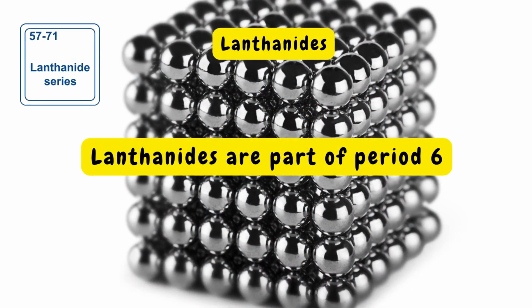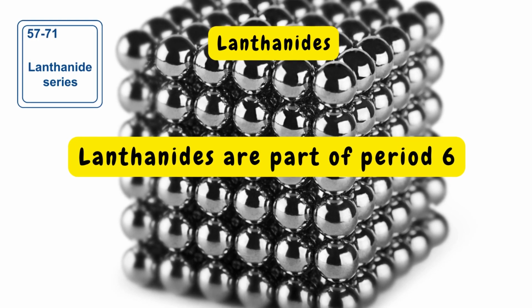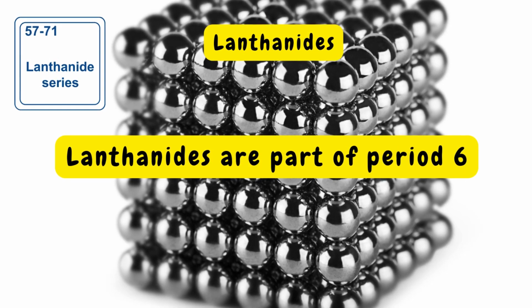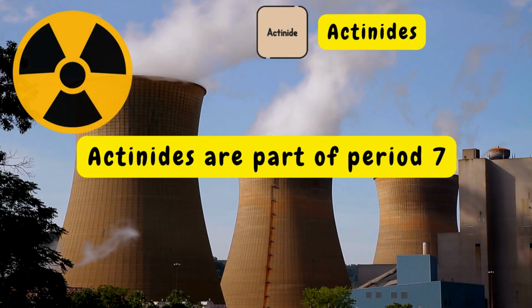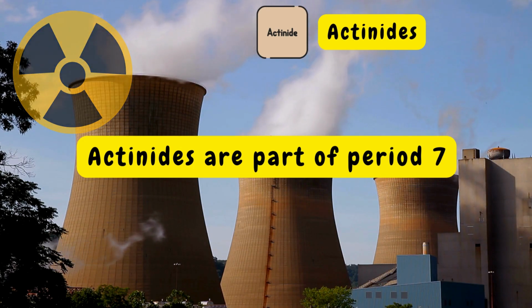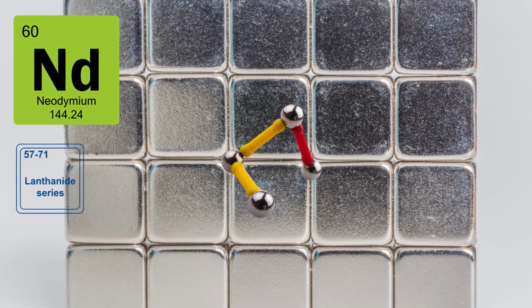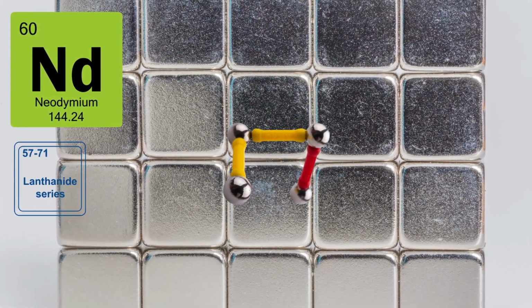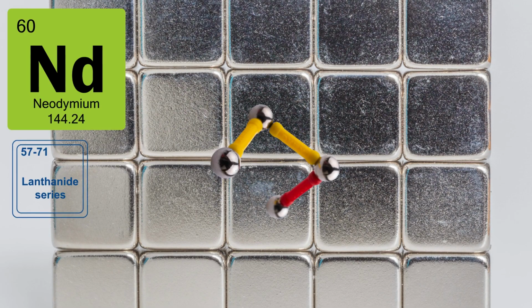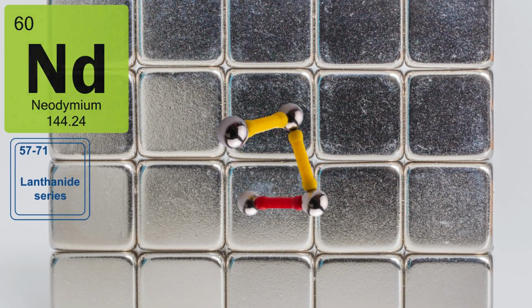Lanthanides are part of period 6. They are silvery metals with high melting and boiling points. Actinides are part of period 7 and are radioactive. Neodymium Nd is a lanthanide. It is essential for the production of high-strength magnets.